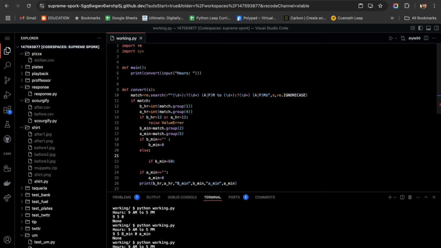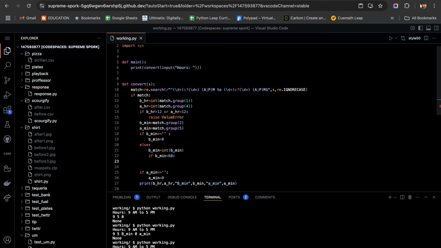Else, before minute is equal to int of before minute, and then we are checking if it is less than 60. If it is true, then we are going to write, if it is greater than 60, then we will raise the value error.